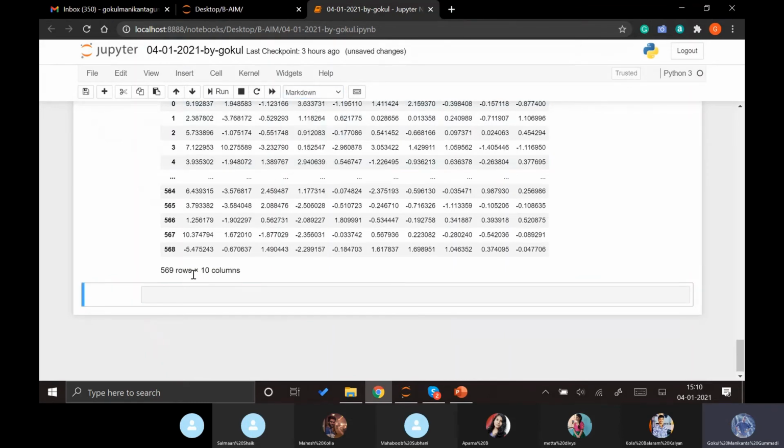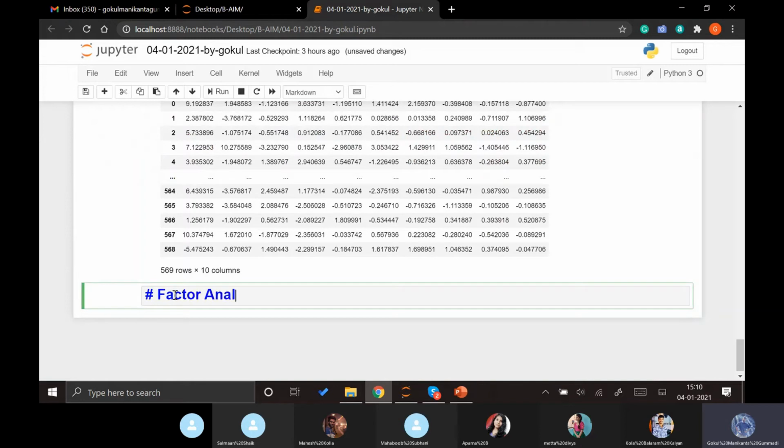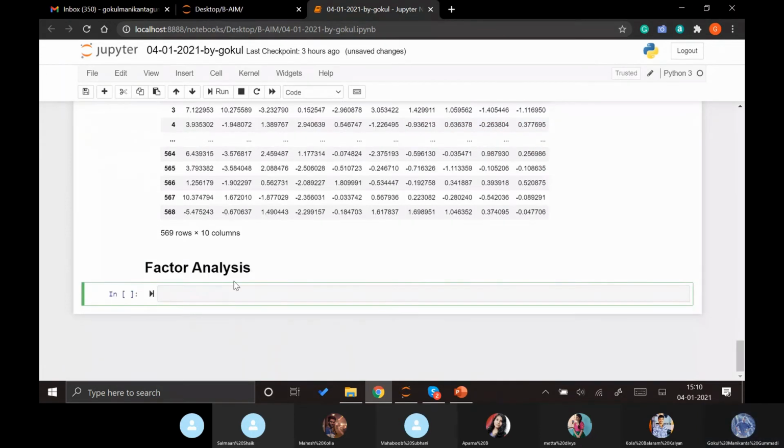Now let's go for factor analysis. In factor analysis, factor analysis is also a type of principal analysis. Actually, principal component analysis can be considered as a part of factor analysis, but they almost look the same.